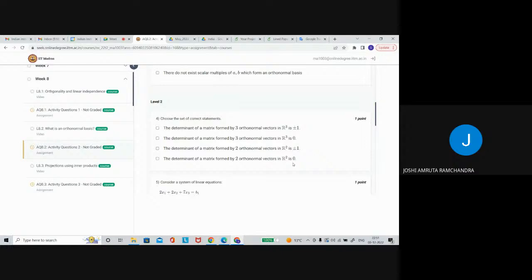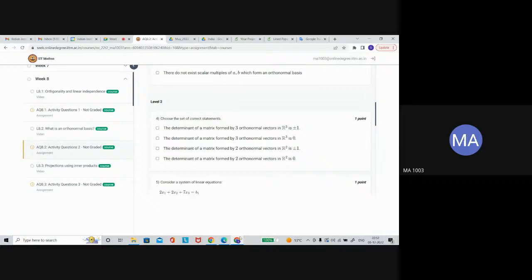Orthonormal means, so what is the definition of orthonormal? See, if vectors are orthonormal, what do you mean by an orthogonal matrix?